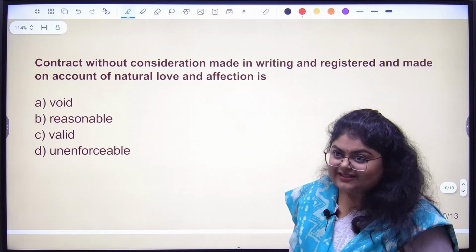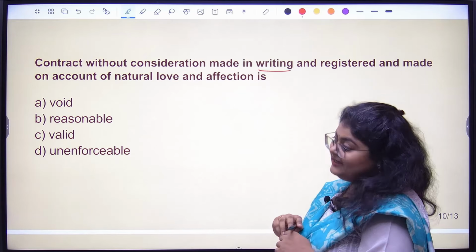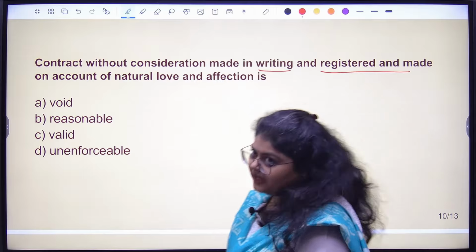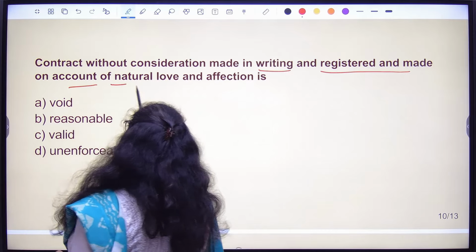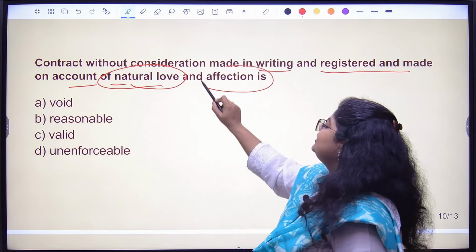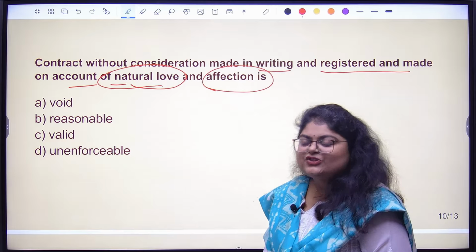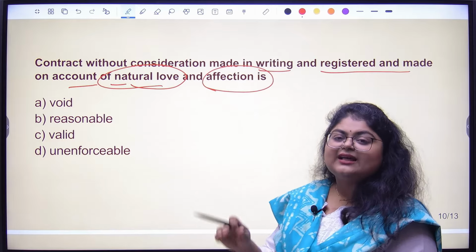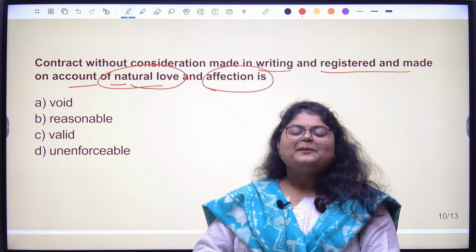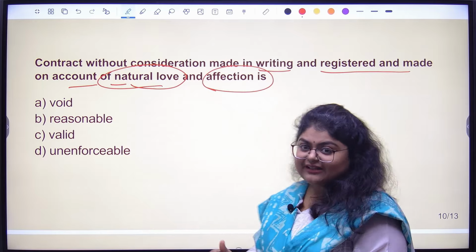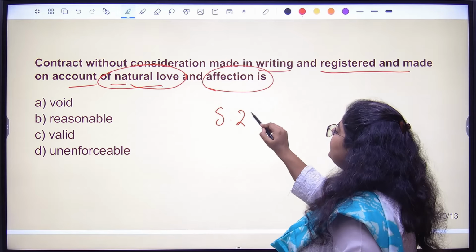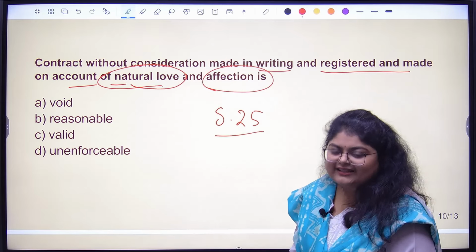Next, let's do the last question. Contract without consideration made in writing, registered and made on account of natural love and affection is dash. General rule that we always say is consideration is mandatory. But there are a few exceptions given under which section? Section 25 of Indian Contract Act.